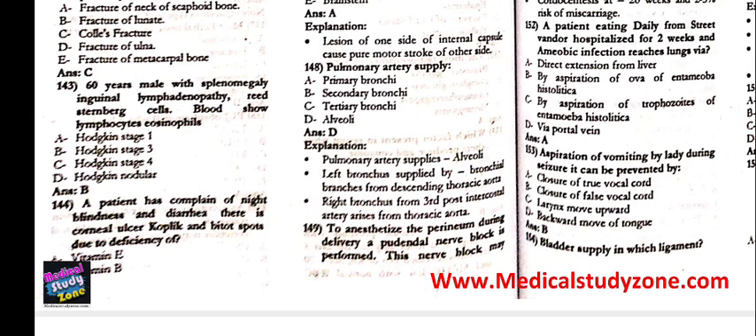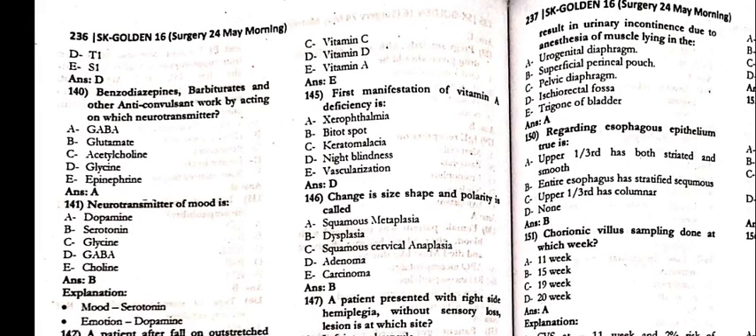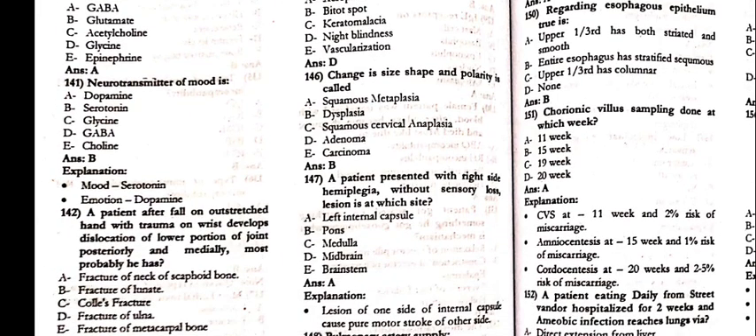144, a patient has the complaint of night blindness and diarrhea. There is the corneal ulcer, Kaplan and the Bitot spot due to the deficiency of vitamin A. 145, the first manifestation of vitamin A deficiency is delta night blindness. 146, change in the size, shape and polarity is caused beta dysplasia.